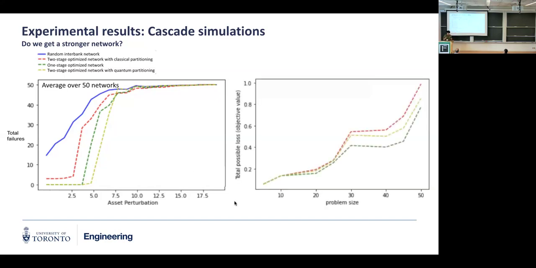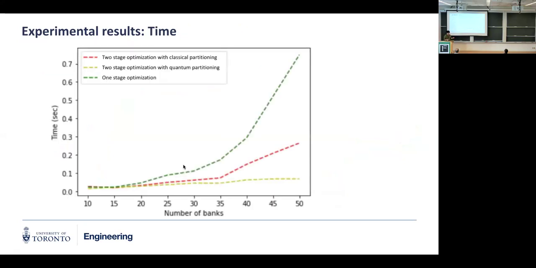Let me skip this and focus on the postponement of the phase transition. In terms of time, we can see that the two-stage with quantum partitioning is the most efficient. But for quantum, we're really just taking the solving time within the solver. We're not considering the time of sending data back and forth with D-Wave. So I'm not sure whether it's a fair comparison, but we really just need the solving time.